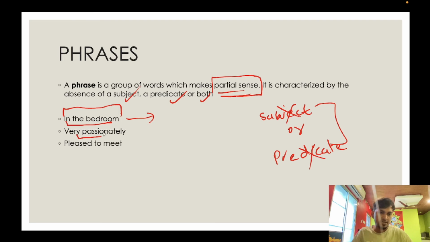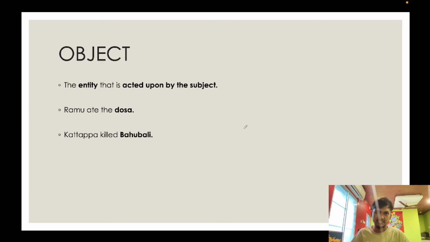Very passionately. So here, we don't know what is happening passionately, right? This does not make complete sense. This only makes partial sense. Therefore, this is a phrase. Pleased to meet. Then again, this makes partial sense, right? And all of these groups of words are characterized by the absence of a subject or a predicate or both. Therefore, these are what? Phrases. Now, I hope you understood the concept of phrases.